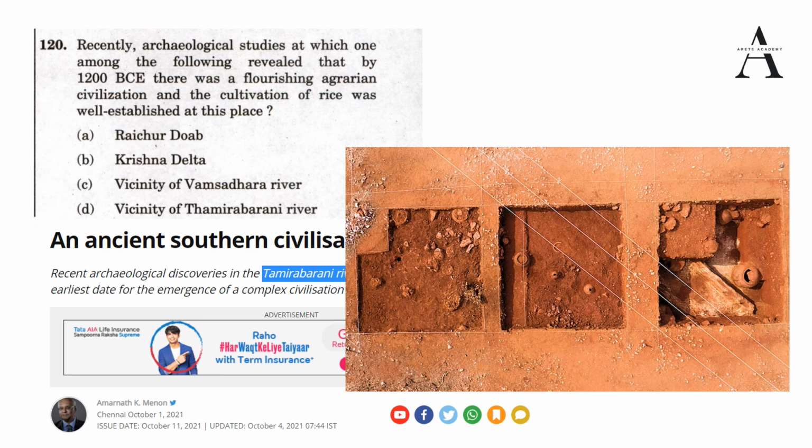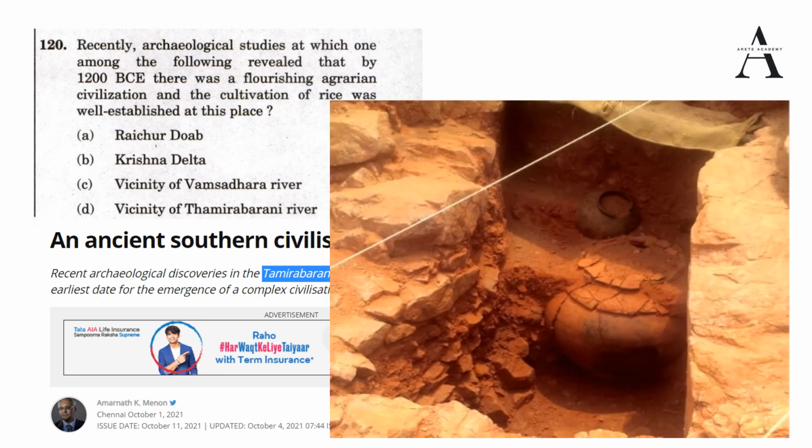So this is the aerial view of the excavation which was done, and pots have been found, urns have been found, and the contents of the urns have the soil and the rice, which dates back to 1200 BCE, and it indicates agrarian civilization was flourishing in Tamil Nadu at that point of time. And this Thamirabarani civilization, earlier this river is also known as Porunai River, okay, and it has been believed that this civilization is 3200 years old. Means the parallels are being drawn that okay, when Indus Valley civilization was there, this civilization also existed.